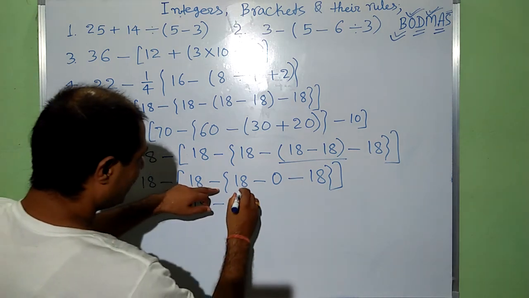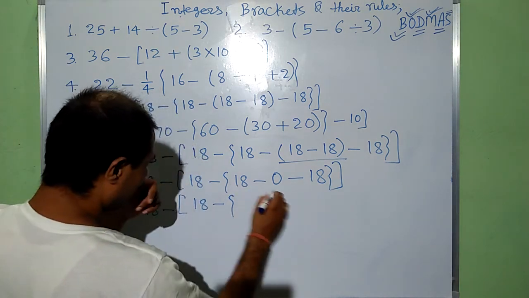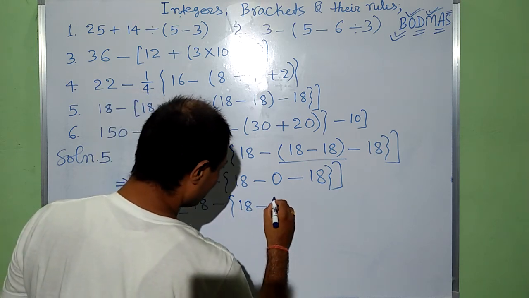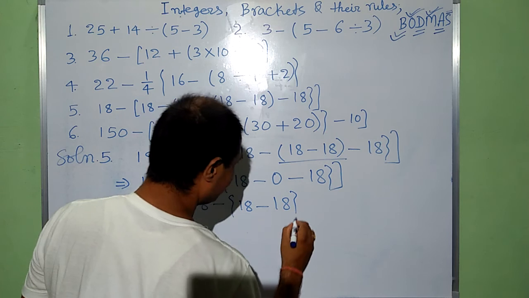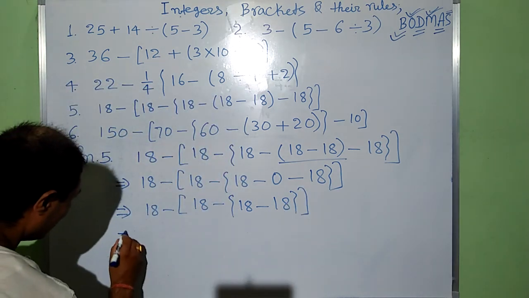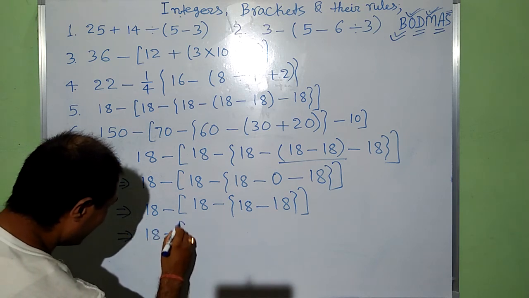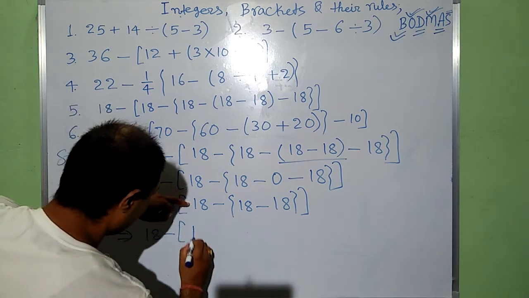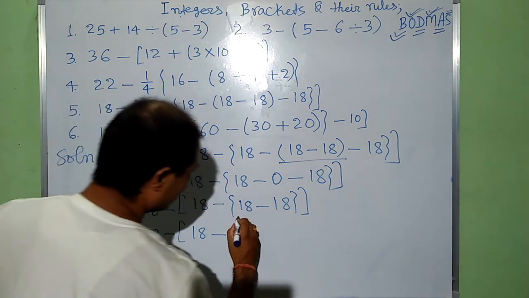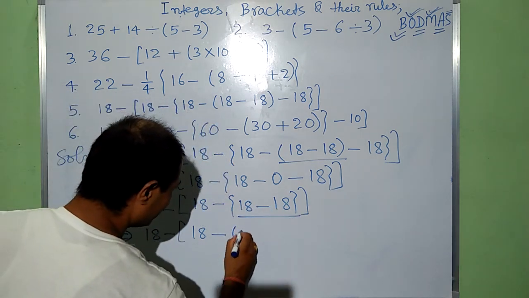This implies 18 minus, inside the curly brackets, 18 minus 0, that is 18. Now the square bracket implies 18 minus 18 gives us 0.